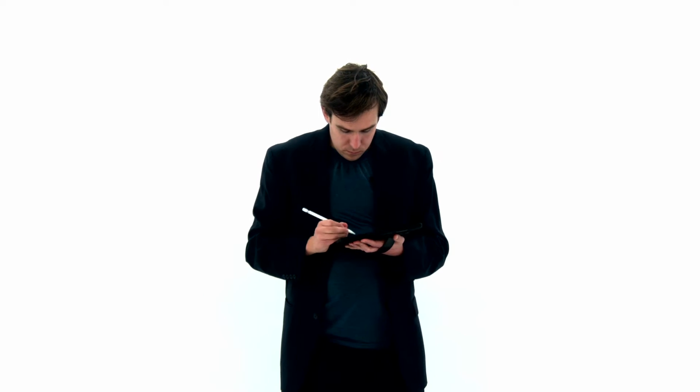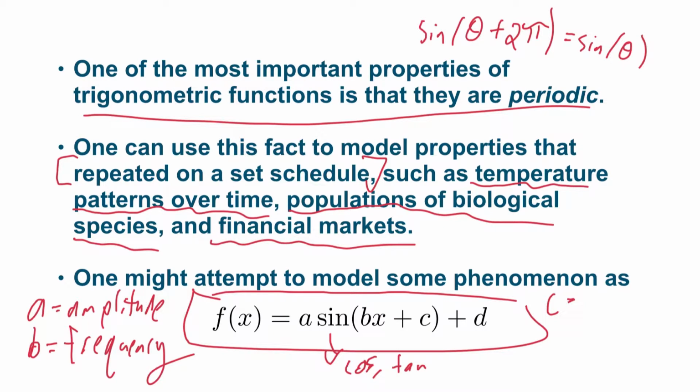My frequency is low, so it takes me a long time to complete one full oscillation. C and D we've already seen. C determines lateral shifts, and D determines vertical shifts.